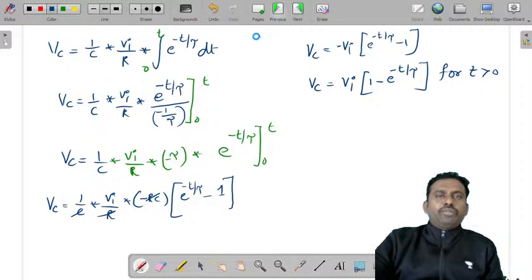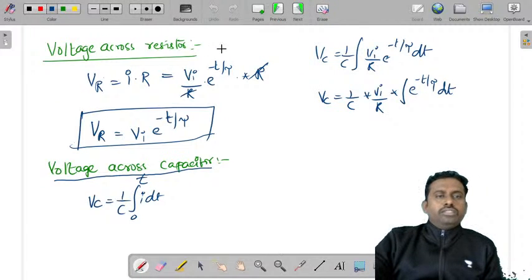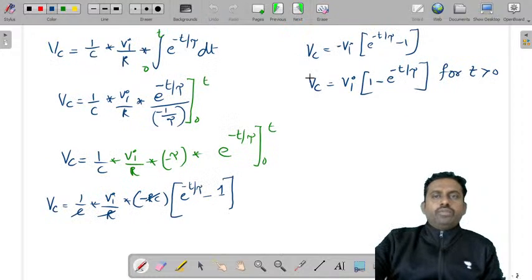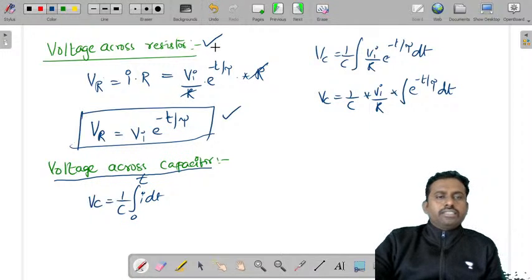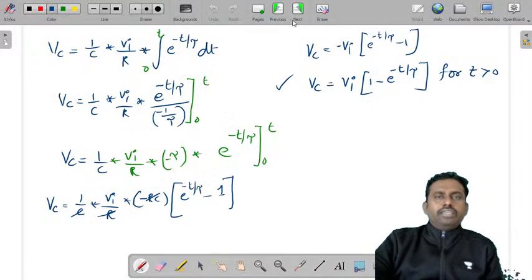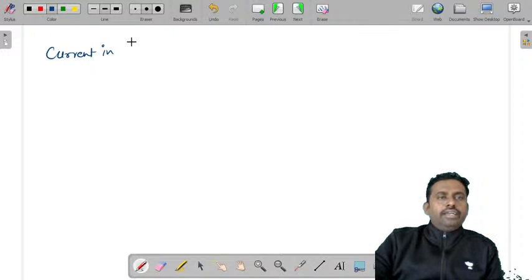Right? So we have obtained the current, the voltage across the resistor and the voltage across the capacitor. These values can be written like this. What is the current in the circuit?